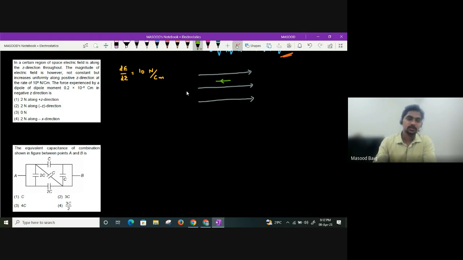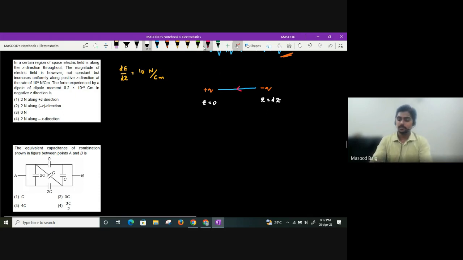So in general, what is the force experienced? See, dipole moment is like this, means what we can tell? Here you will have negative charge. Here you will have positive charge. So please try to understand. I'm just showing it in this manner, guys. This is our dipole moment. So here you are going to have which charge? Negative charge. Here you will have positive charge. Let us say this is placed at z is equal to 0, and let us say this is placed at z is equal to dz, guys.